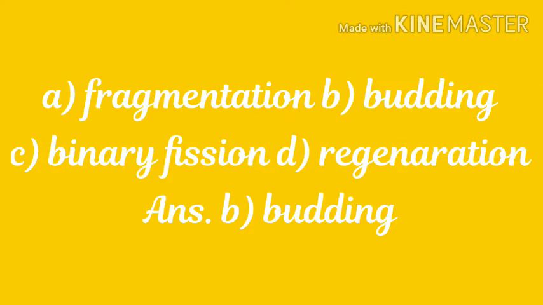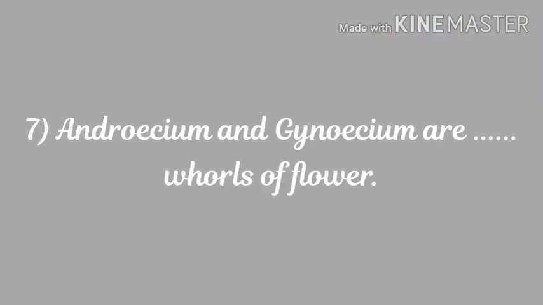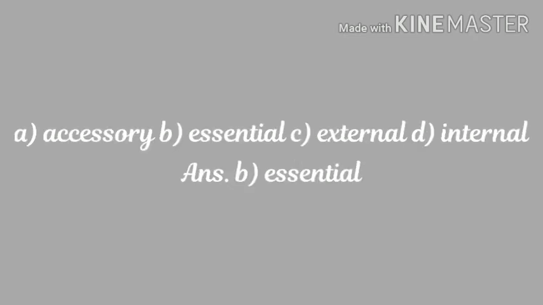Options A. fragmentation, B. budding, C. binary fission, D. regeneration. And the correct answer is budding, option B. 7. Androecium and gynoecium are dash whorls of flower. Options A. accessory, B. essential, C. external, D. internal. And the answer is essential, option B.